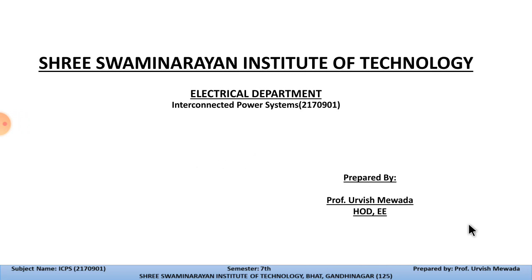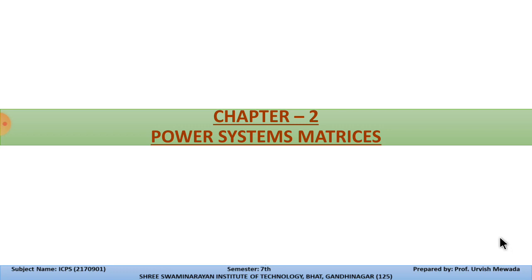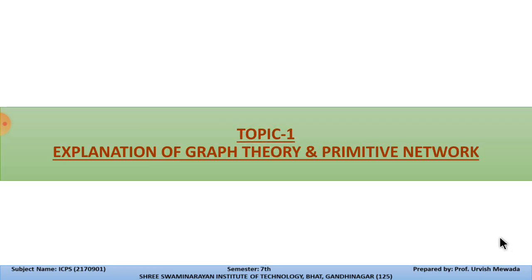Students, in previous parts we studied chapter number 1, the basics of interconnected power system. Now today we'll start with chapter number 2, power system matrices. In power system matrices, topic number 1 is the explanation of graph theory and primitive network.